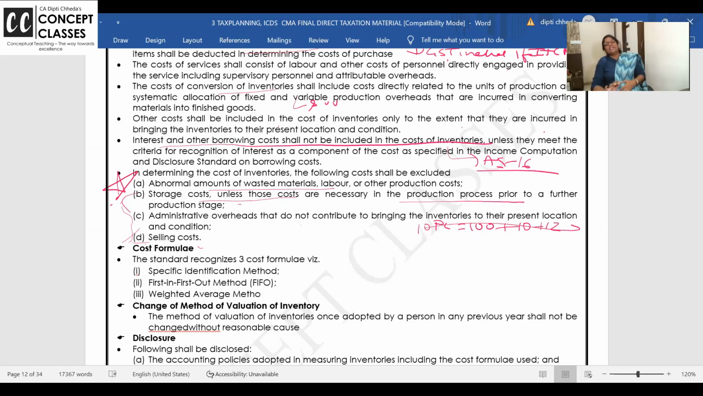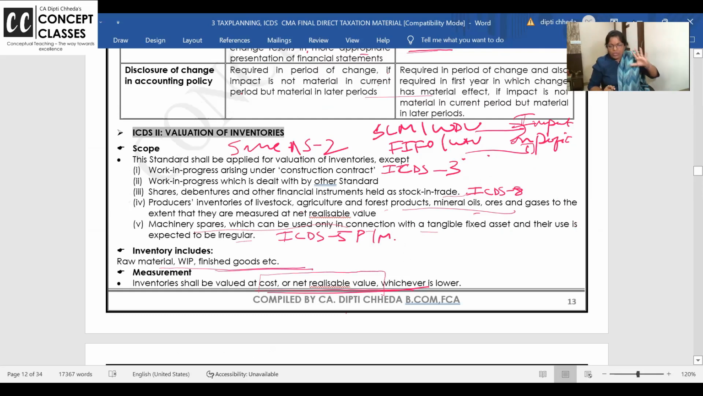So what is excluded from cost of inventory? Abnormal cost, storage, administrative and selling. Okay. So are you clear with the flow? We are into ICDS 2. It says inventory should be valued at cost or NRV, whichever is lower. Cost or NRV, whichever is lower.